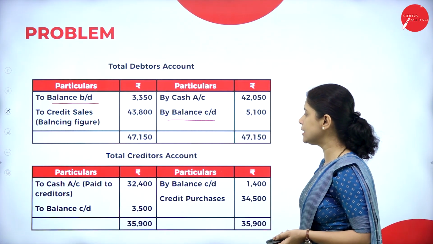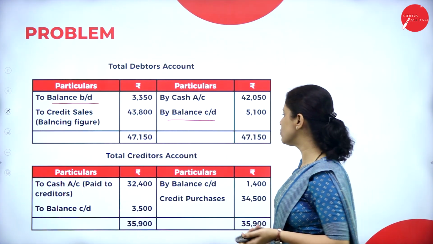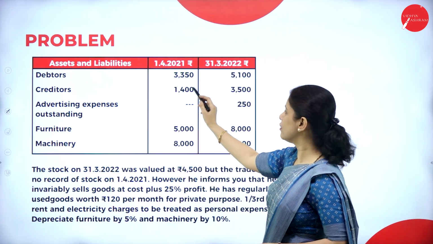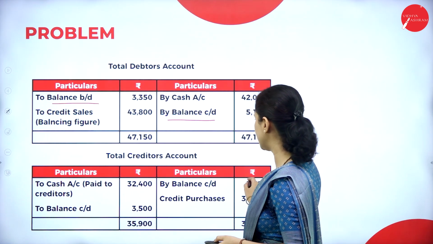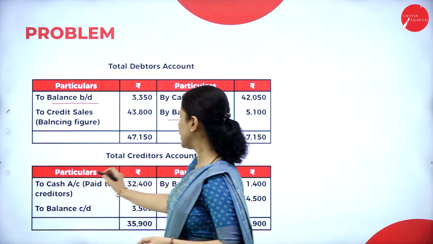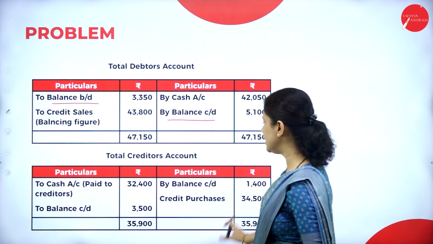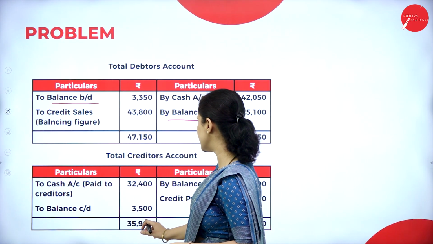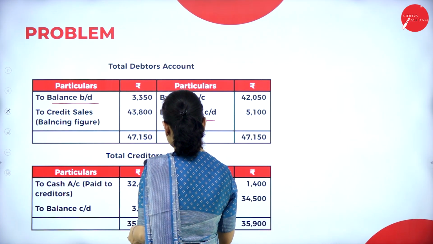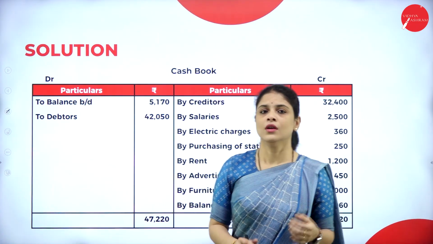Now let us do the total creditors account. So here we are writing to balance brought down, but whenever it comes to creditors, what we have to do? By balance carried down 1,400. So here creditors at the beginning of the year 1,400 that we wrote here. And the closing balance is 3,500. Now let us see the cash paid to creditors. How much is that? 33,400. So here we have to total it. Whenever we total it, it will come 35,900. Here whatever balance we will get, that is credit purchases. Credit purchases is 34,500.